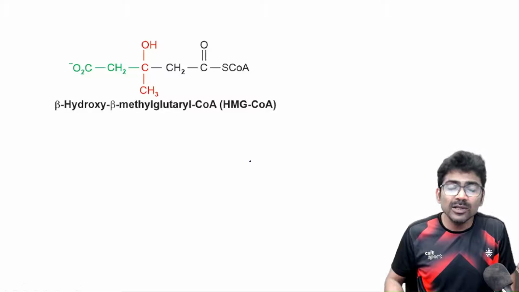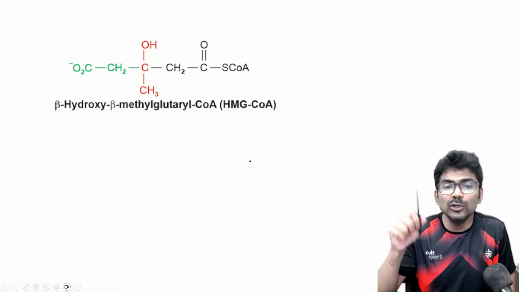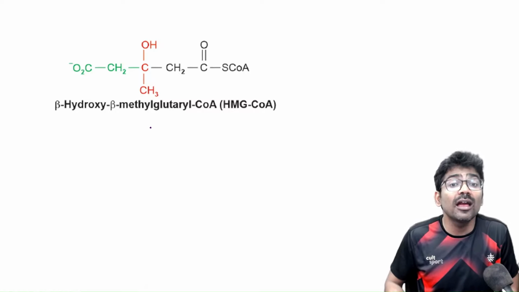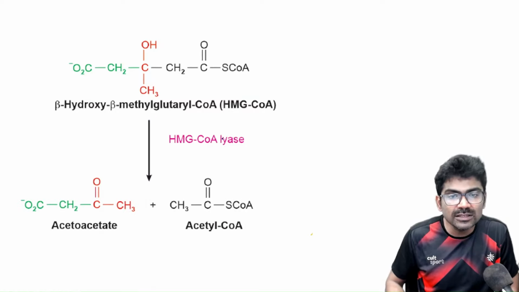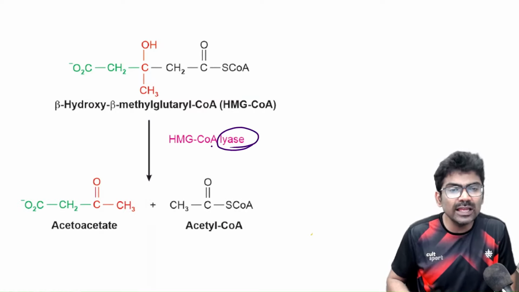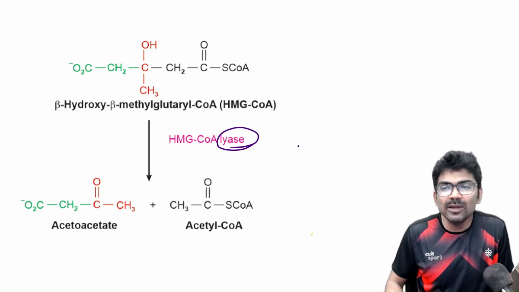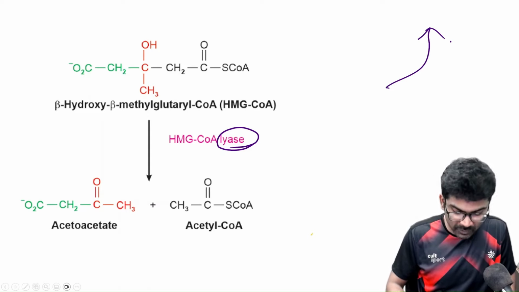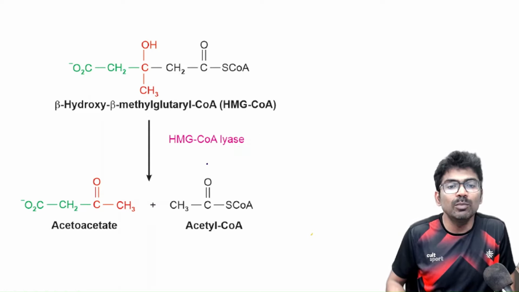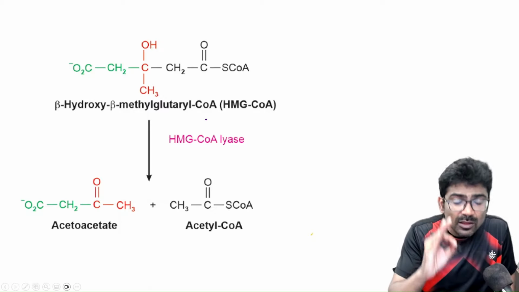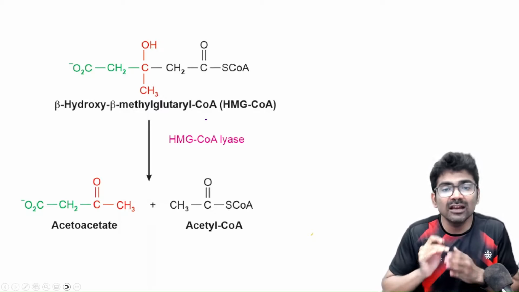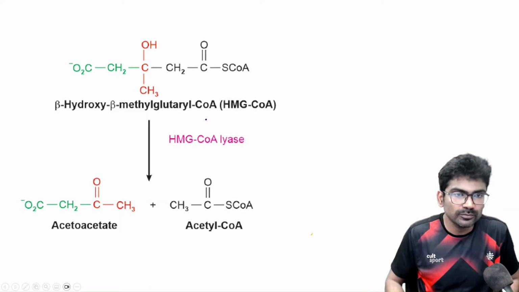Right. So what happens to this HMG-CoA? In the next step, in cholesterol synthesis, it is HMG-CoA reductase. But here it is HMG-CoA lyase. What is lyase? In the enzyme classification, there are 7 classes of enzymes, and in that video, I have explained lyase. So what is lyase going to do? It's going to break without using water.